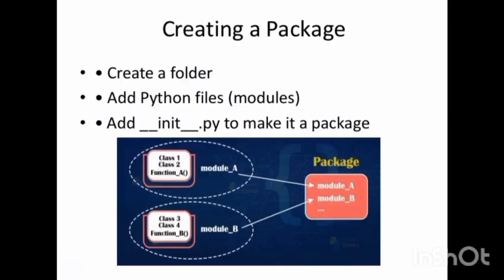Creating a package. To create a package, just make a folder, add Python files to it, and include an init.py file. That's it. You can then reuse these files across projects. It's perfect for organizing related code like utilities, data handlers, or models.